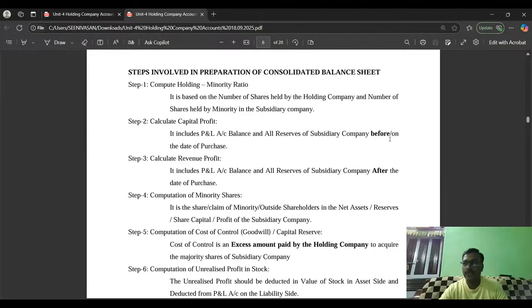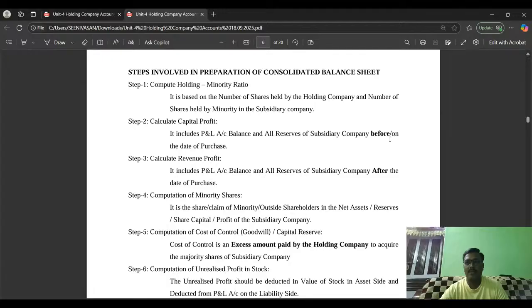After preparation of the holding minority ratio, we have to identify the revenue profit and capital profit of the subsidiary company. What do you mean by revenue profit and capital profit? Any profit earned by the subsidiary company after its majority of shares are acquired by the holding company is called revenue profit.